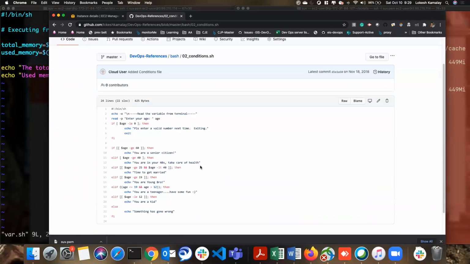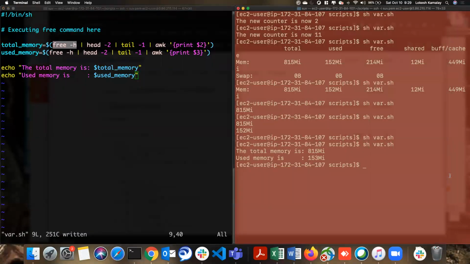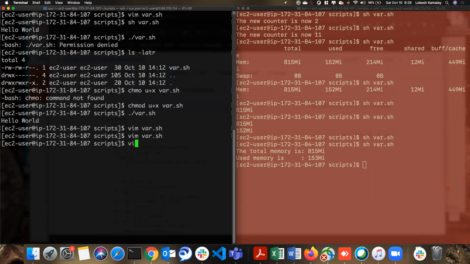Let's jump onto the conditions. Okay. So what are the conditions? How are we going to use the conditions? Okay. So now I'm just saving this and coming out so that we can write a new file. So it's going to be condition_if.sh.